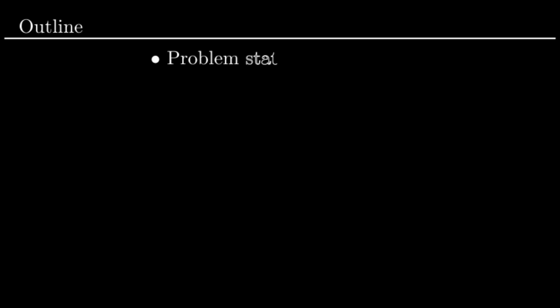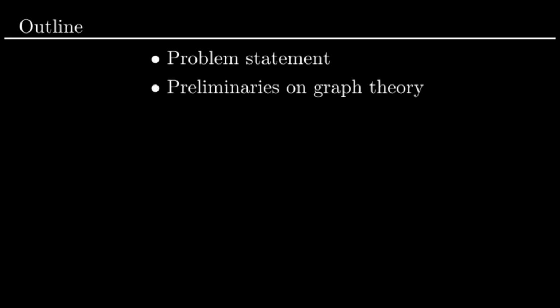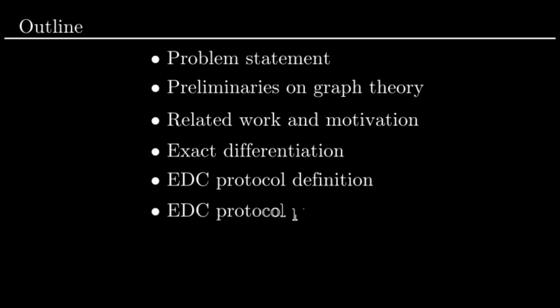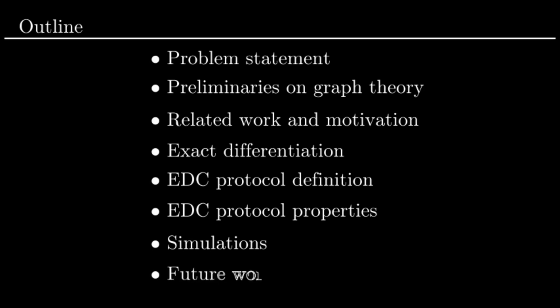As an outline, first I'm going to present the problem statement, which is a version of the dynamic consensus problem. Then, I'm going to give just a quick preliminary on graph theory, particularly for notation. Moreover, I will inspect some of the previous solutions to the problem, and I will motivate what can be improved. Additionally, I will talk a little bit about an important ingredient, which is the exact differentiation techniques. Then, I will talk about our solution and some of its properties, which makes this solution admissible for the problem. Finally, I will show some simulations and I will draw some insights about the future work.